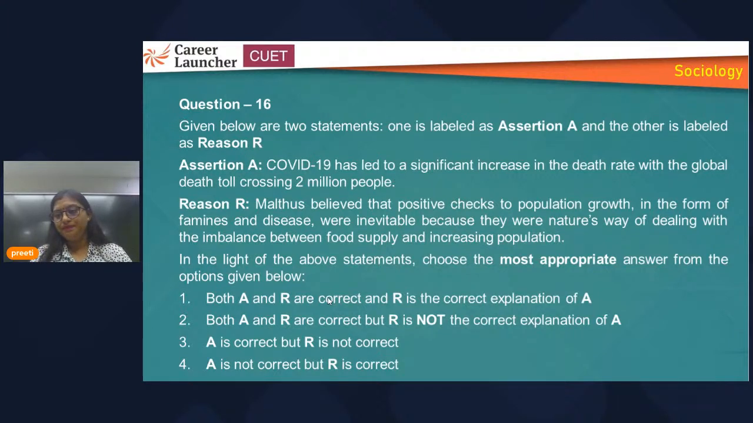So COVID-19, if you are aware, that is another reason, and how it has increased the death rate. All right, so this reason is not basically supporting the assertion. So here the answer will be two, that is B. That is both A and R are correct, but R is not the correct explanation of A. Another thing, the source. Source is what? Second chapter. So from the second chapter, demographic structure, this question had been asked.